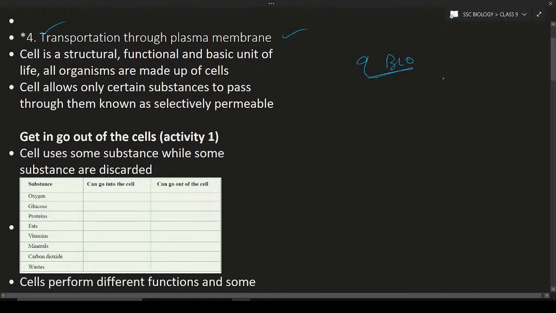First we are going to discuss what the plasma membrane is and how it is important. So here, the cell is the structural and functional basic unit of life. What is meant by structural? It means a cell has a particular structure. Each and every cell has a particular structure.